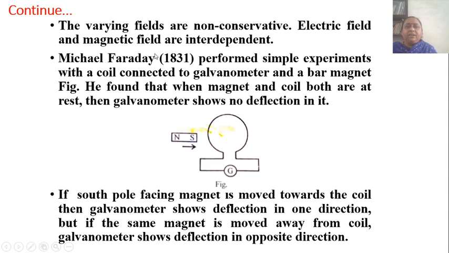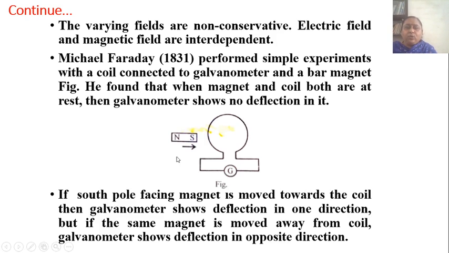Michael Faraday in 1831 performed simple experiments with a coil connected to a galvanometer and a bar magnet. Figure shows he found that when magnet and coil both are at rest, then what happens? The galvanometer shows no deflection. See in the figure, that is a magnet having two poles, north and south, and this is a coil. It's connected to a galvanometer as shown in the figure, that is G. When both magnet and coil are stationary, or both are at rest, then what happens? Galvanometer shows no deflection.